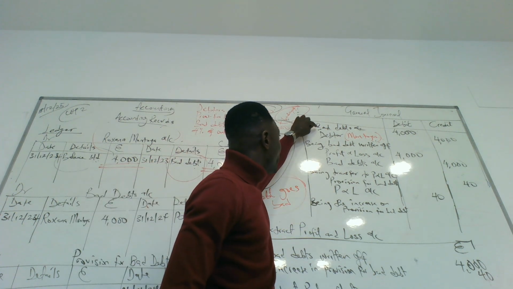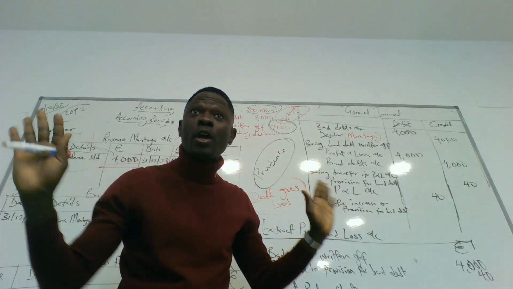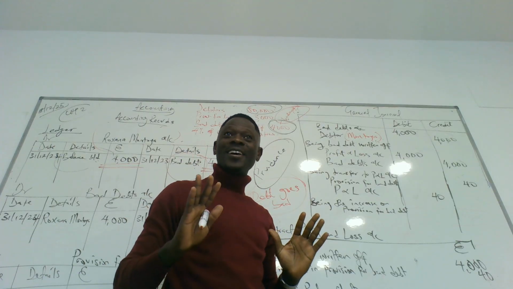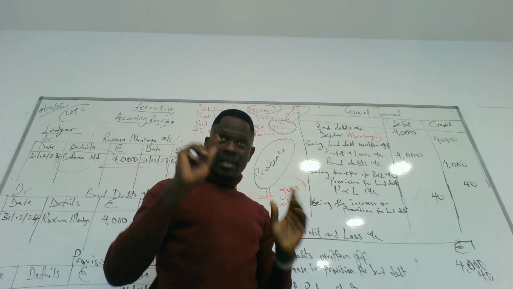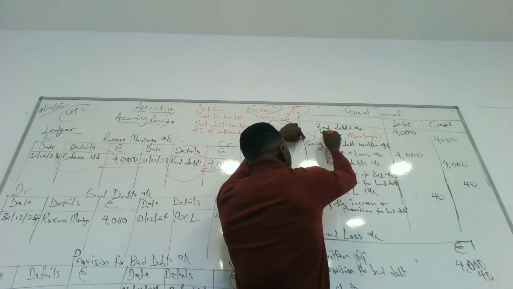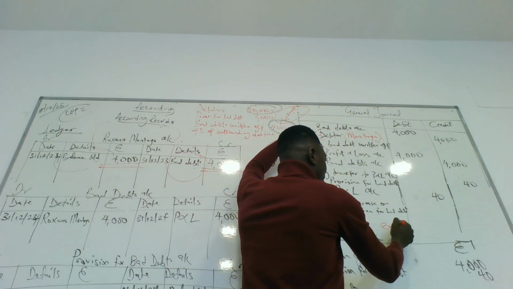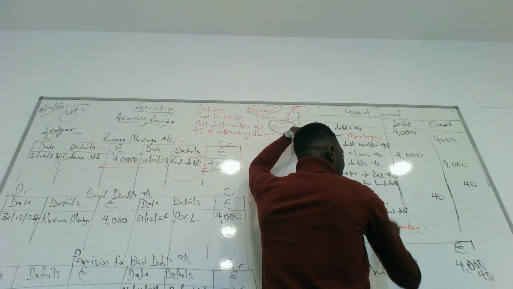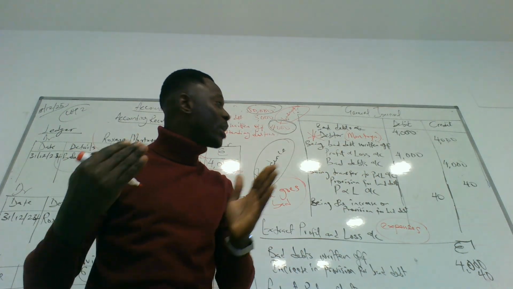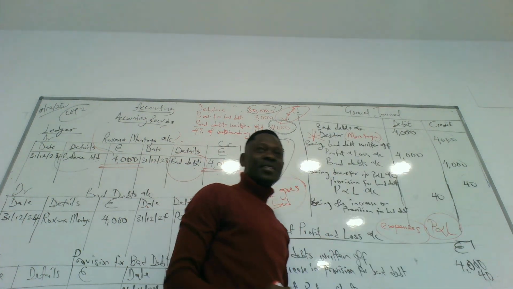So for this transaction, the bad debt account will be opened. Montoya is off the radar. We don't have Montoya anymore. We only have expenses instead of Montoya. Get it again. Montoya is gone. So instead of Montoya, we have what? Expenses. And where would we record expenses? We record expenses in the profit and loss account.